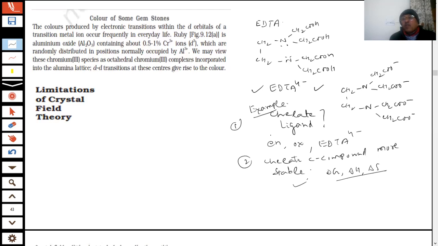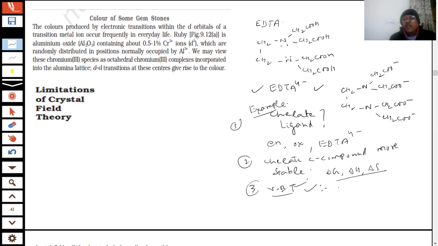After this, we talked about the bonding, and after the Werner theory, the next theory given was VBT, valence bond theory, where we talked of hybrid orbitals of the metal ion, and the ligand acts as an electron donor. What was VBT successful in doing?